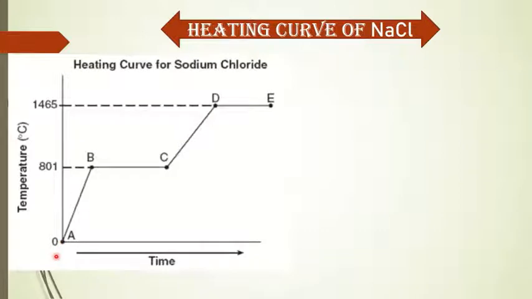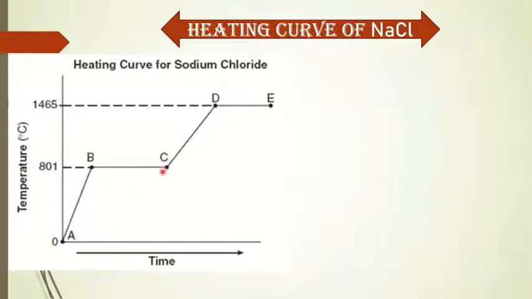At 0 degrees Celsius, when sodium chloride is heated, then with the heat given, the temperature increases, and when it reaches 801 degrees Celsius, the salt starts to melt. Until the full amount of salt melts, the temperature does not increase, but heat is given here.